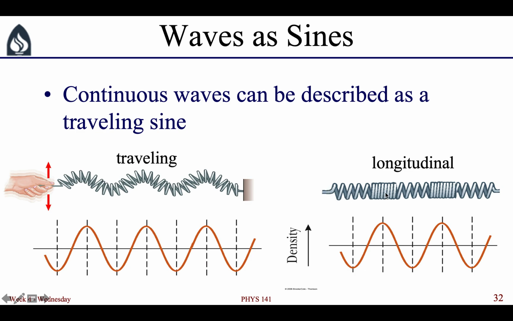A longitudinal wave can also be described with a sine, but instead of the sine wave describing the shape of the material, it instead describes the density. So high density regions correspond to a peak in the sine wave, low density regions correspond to a trough in the sine wave. And once again, as the high density and low density regions move along, so does the sine wave move along with time.